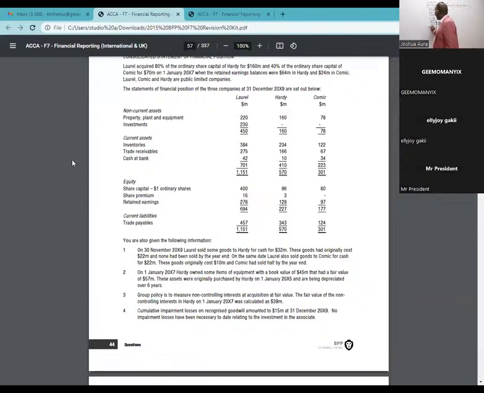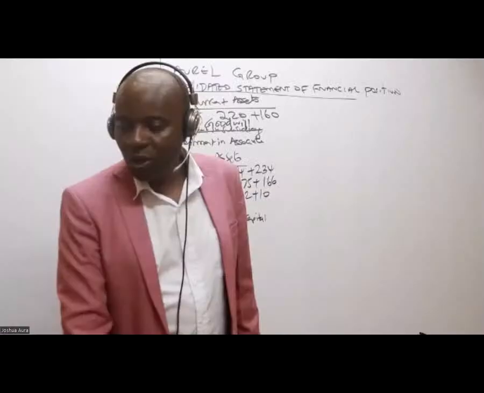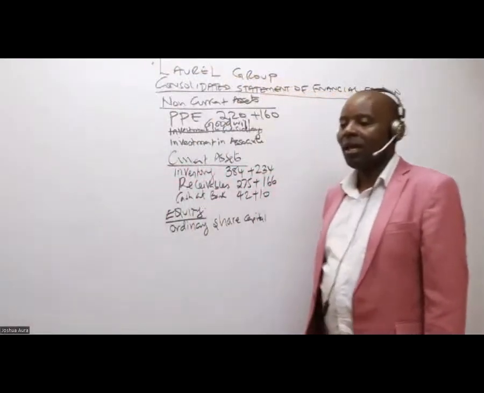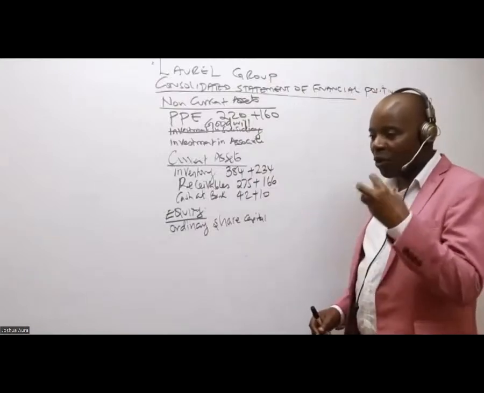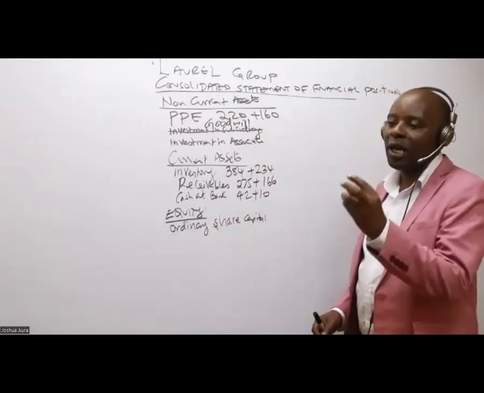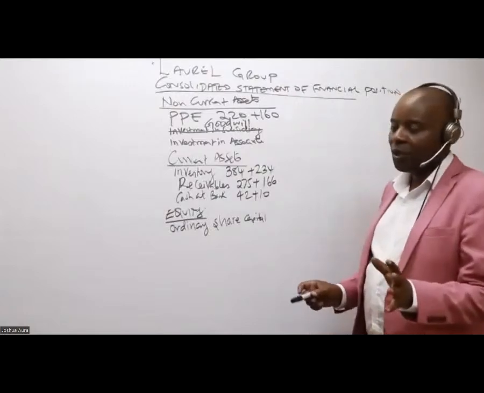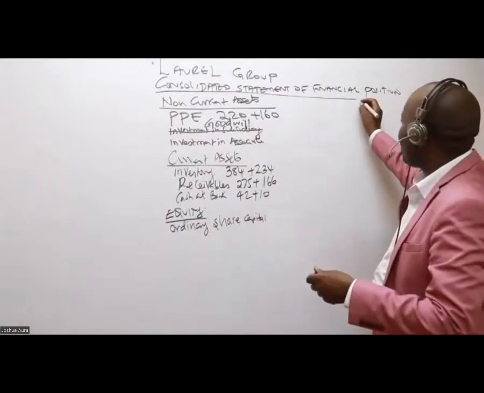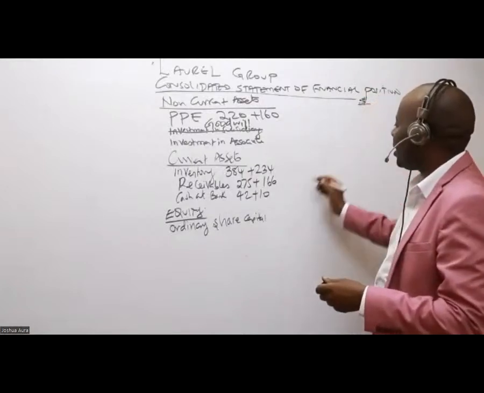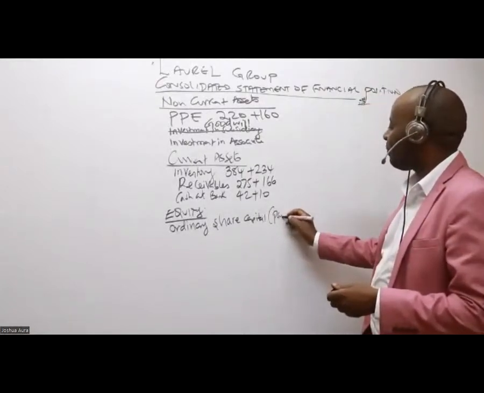And then I'll come and pick equity, of which I will start with the ordinary share capital. This one is normally a free mark. So what do you know about ordinary share capital for group consolidation accounts? Anybody who has an idea? That I shall always pick the parent only figure. So you take this to the corner here, where you have your shillings or your dollars. Ordinary share capital, parent only.